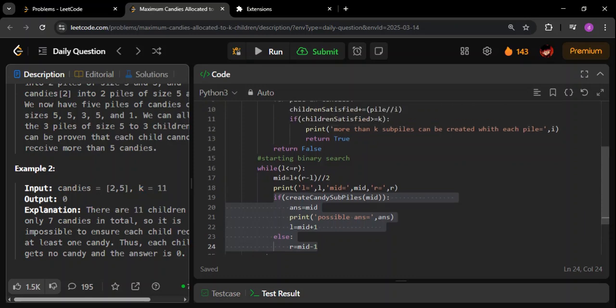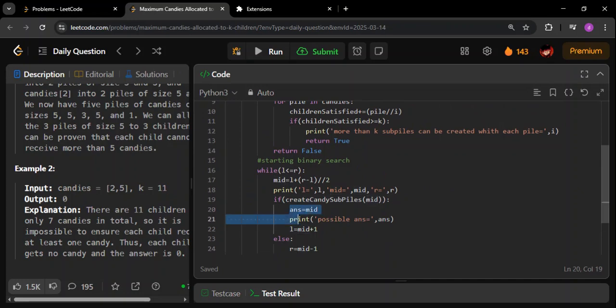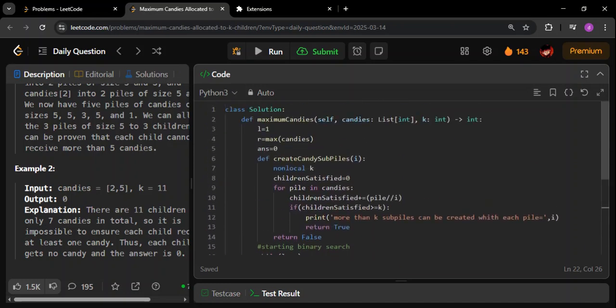So in that case, this part of the code will never be executed, because this function will always return false. That means the answer will remain zero only. That is the basic idea, right?